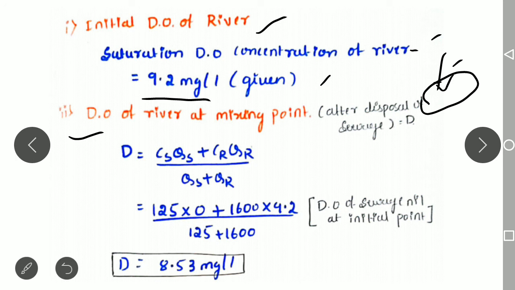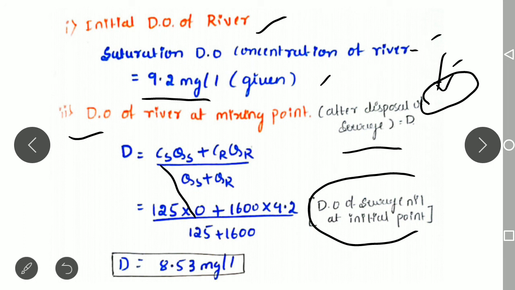Since it is the starting point, we consider the DO of the sewage at the starting point to be nil. Therefore CS is equal to 0.